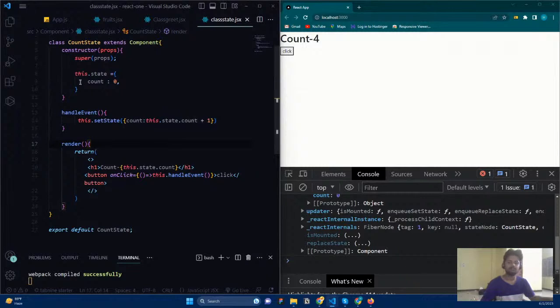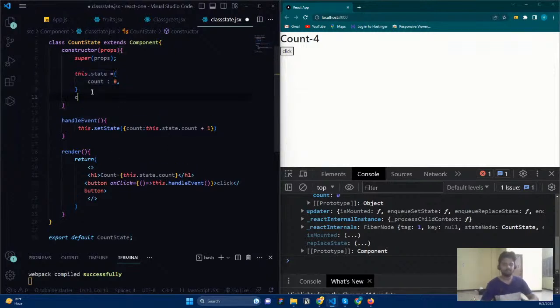The main concept when it comes to React is that we need to understand when React renders and when React re-renders. This is the concept we need to understand here. So, at which times does React render and re-render? Initially the state is loaded and React renders the component, and whenever the state is changed, React re-renders the component again.